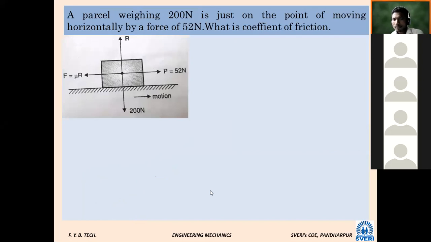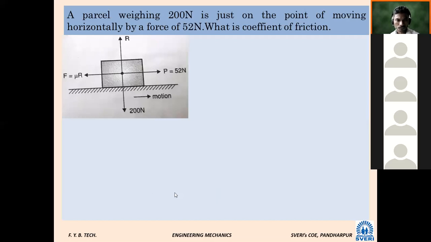Can anybody read it for me? A parcel weighing 200 Newton is just on the point of moving horizontally by a force of 52 Newton. What is the coefficient of friction? What is given? Weight 200 Newton and force 52 Newton.